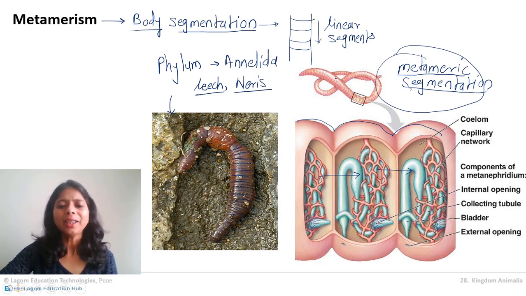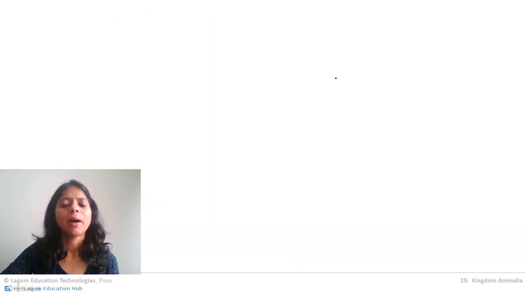So we'll go into a little bit more detail about metameric segmentation. Now see, just now we know Annelida show complete metamerism, correct? Annelida show complete metamerism, metameric segmentation. But what about other animals?